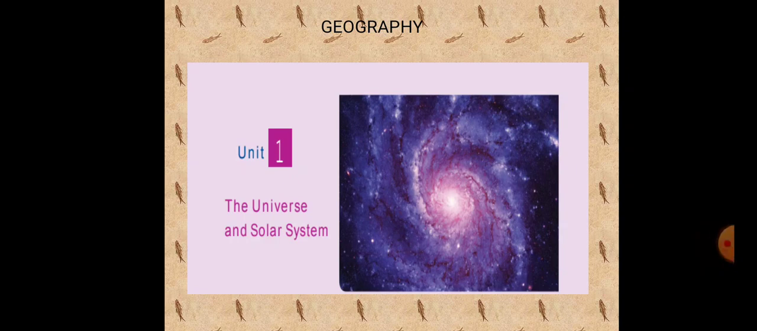We will see about today from Geography Unit 1, the universe and the solar system. Already you know a little bit in the 5th standard. We will explain it here. This lesson focuses on the universe and the members of the solar system. It also deals with the motion of the earth and their resultant effects. It also talks about the four spheres of the earth.